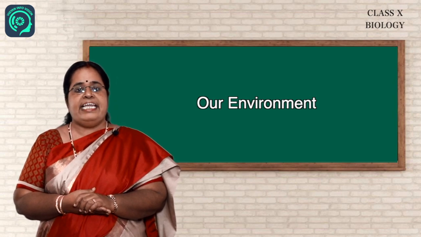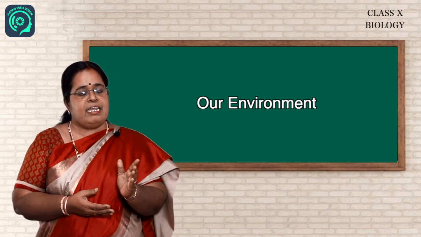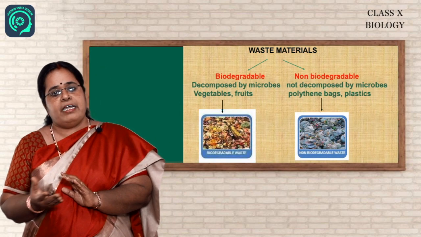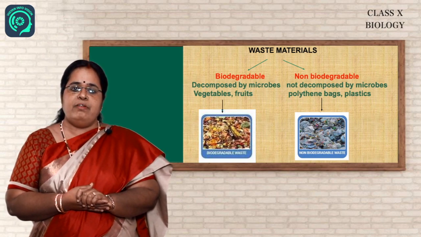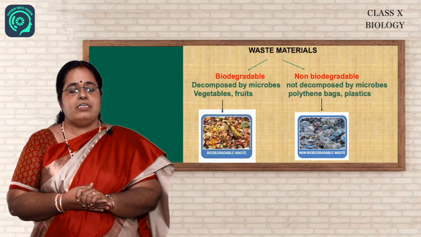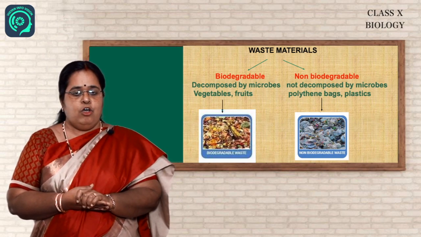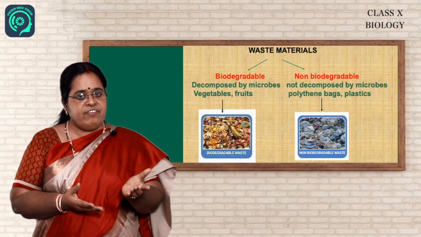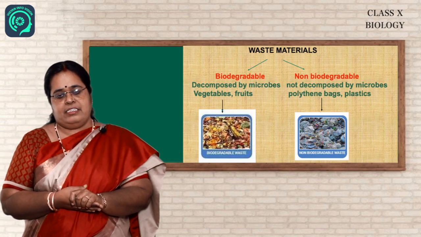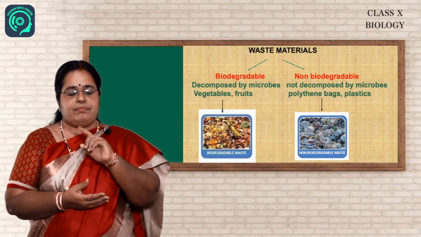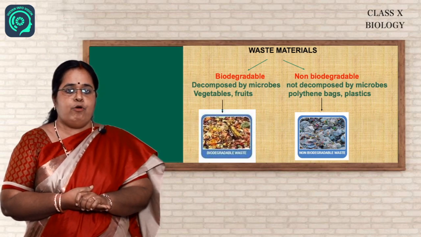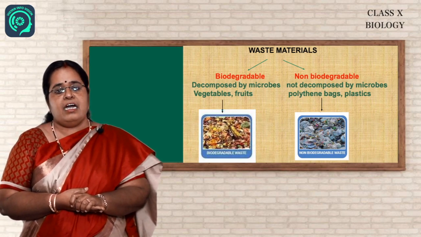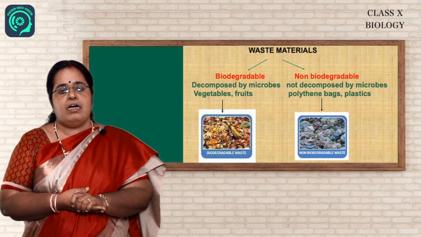Now, if we go to segregate the wastes, we find that the wastes can be of two types. They might be the biodegradable wastes and the non-biodegradable wastes. The biodegradable wastes are those that are decomposed by the microbes. You all might be aware of the biodegradable wastes. They are the vegetable peels, the fruit peels, our kitchen wastes. The non-biodegradable wastes like the plastics, the polythene bags, etc., cannot be decomposed by microbes and they are creating a harmful effect on our environment.